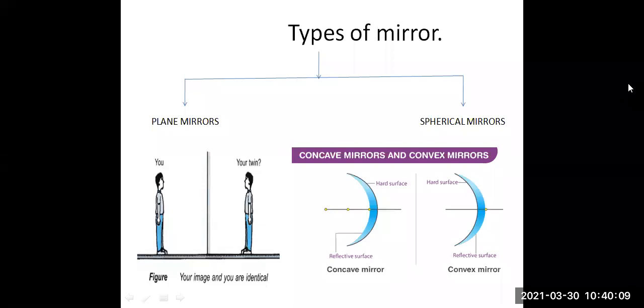So what are spherical mirrors? Spherical mirrors are of two types, concave mirrors and convex mirrors. Just see the blue shaded region. That is the difference between the concave mirror and the convex mirror. The reflective surface for the concave mirror is inside the curve. You can see it. And for the convex mirror, the reflecting surface is beyond the curve. For concave mirror, it is inside the curve, and for convex mirror, it is outside the curve.